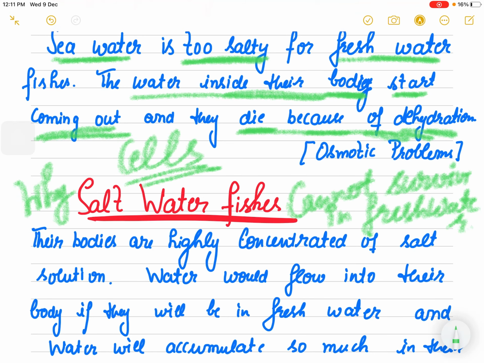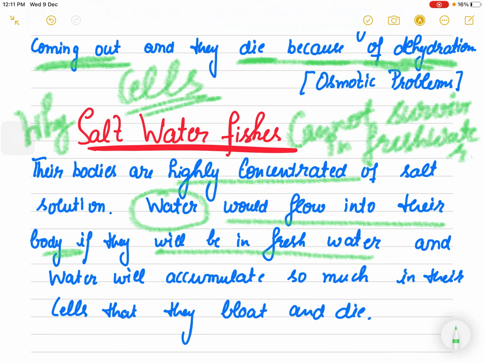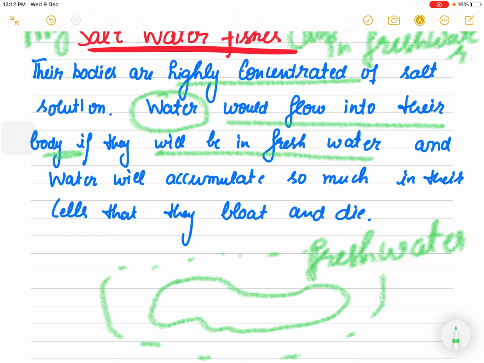If I ask you the same question, why can saltwater fishes not survive in fresh water? Now just imagine, saltwater fishes' bodies are already highly concentrated with salt. You put them in fresh water, and water would flow from the outside to the inside of their body, because you are putting them in fresh water, right? Suppose this is the fish body, a salty fish, a saltwater fish, and you are putting it in fresh water. हमेशा high concentration से low concentration move करते हैं osmosis में. So here, अंदर तो salt भरा हुआ है, so water will start moving from the high water to the low water condition, and it will accumulate so much that it will bloat.